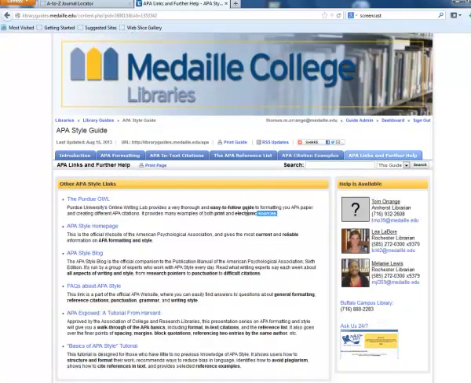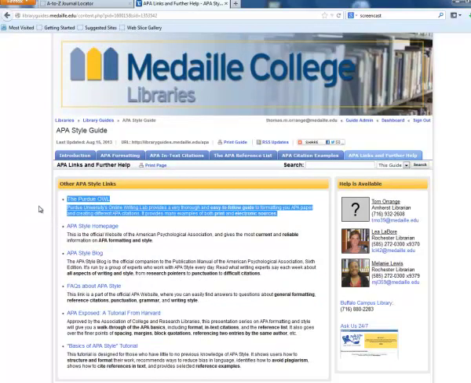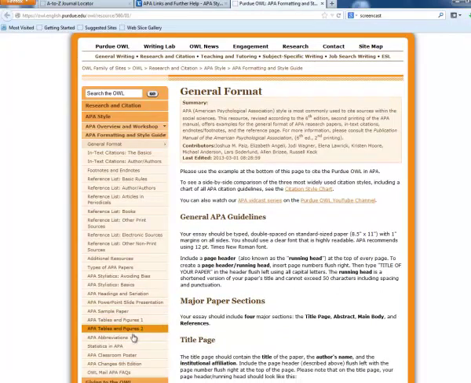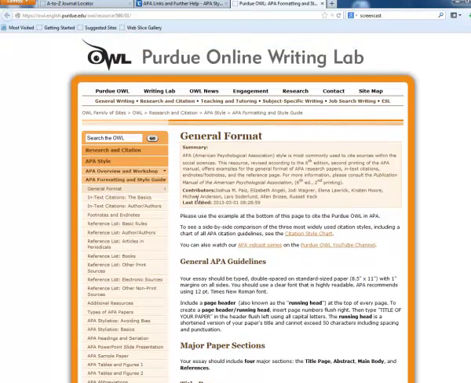The first one here that says the Purdue OWL, this is a really good resource to use when you're looking for additional help on APA style. If you click on that, you'll see that there are many different guides here for APA help. So if you have questions about how to cite something or what in-text citations are supposed to look like, etc., go ahead and check out the Purdue OWL. It's a very good site for additional help on APA style.